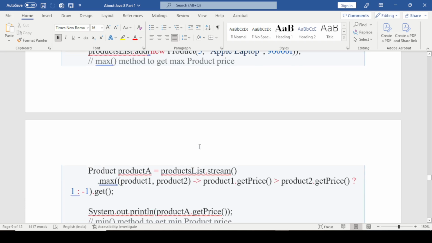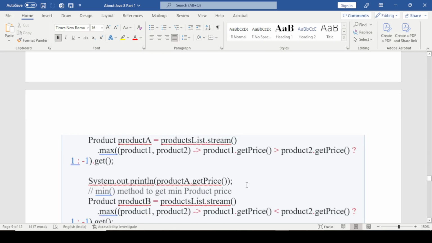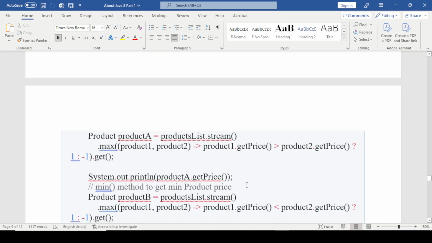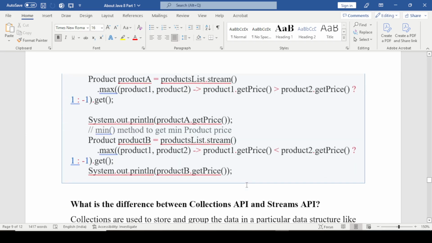We create a product variable in which we store the maximum product, applying productList dot stream dot max, with a comparator applying two products, product 1 and product 2, using a lambda expression. If the price of product 1 is higher compared to product 2, then it finds product 1, sorry, product 1 price greater than maximum price, and here we print the product 1 price.